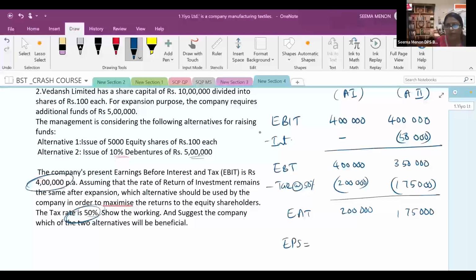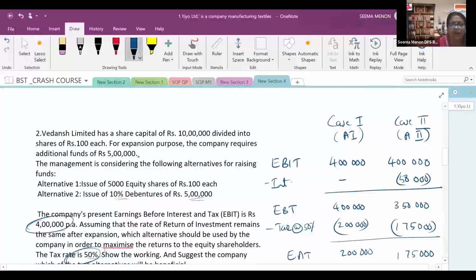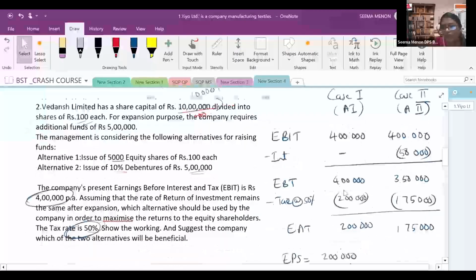Now let's see the EPS. How can we find out EPS? EPS means earning after tax upon the number of shares. In case number 1, how many shares were there initially? 10 lakh rupees, 100 each, so 10 lakh divided by 100 gives 10,000. 10,000 shares are already there, and again they issued 5,000 equity shares. So in total it is 15,000 shares.